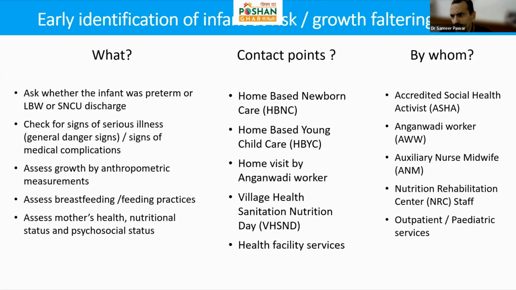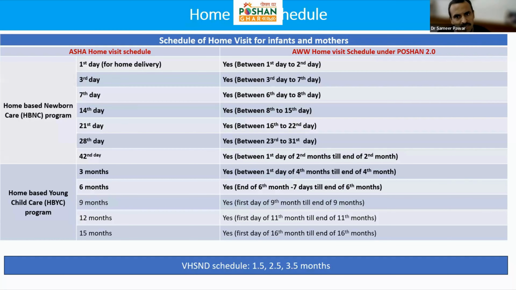How to address them, what to do, is something that Dr. Ashutosh will speak about. But just to leave you with this thought, that there has to be some convergence and coordination at the lowest level with all the workers that are available, because there are mandated scheduled visits and contact points for the children, and all those could be utilized to identify these risks and address them to prevent growth faltering early and in later life.